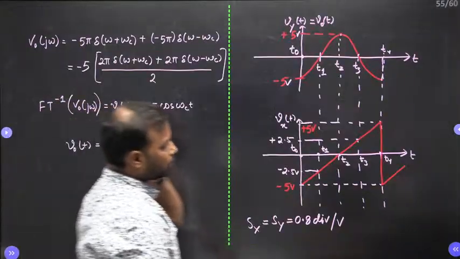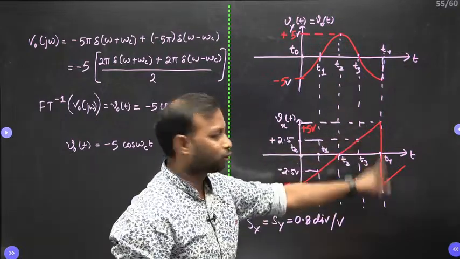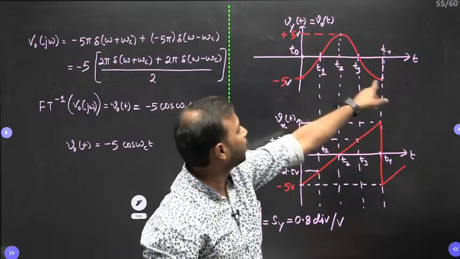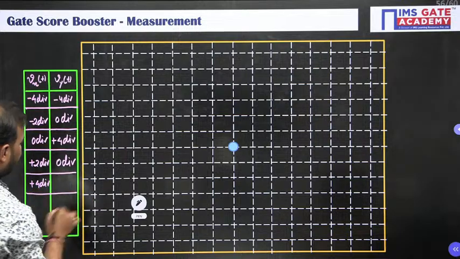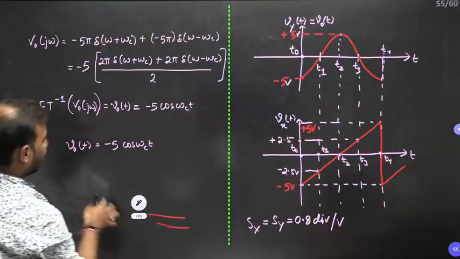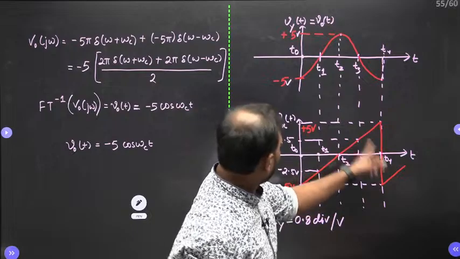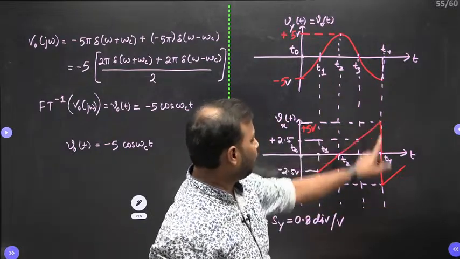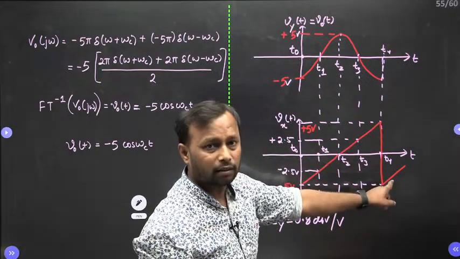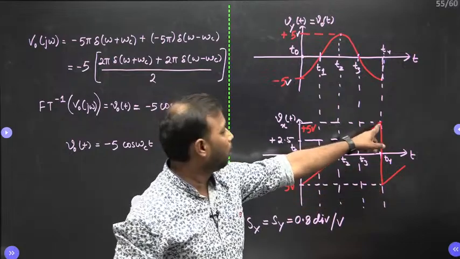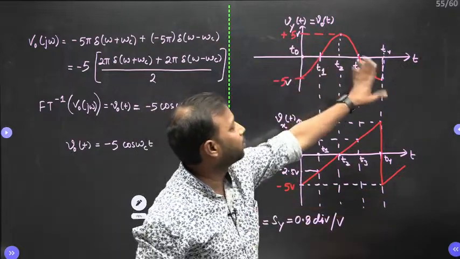Next at T4 we are having plus 5 volt, 2.5, all the values. So let me take only one value, which is plus 5 volt, and here it is minus 5. So Vx is positive, so plus 4 division because of plus 5 volt, and Vy is negative, minus 5, so it is minus 4 division. So my dear friend, your Vx is varying from plus 5 volt to minus 5 volt in 0 seconds, because at T4 the entire range of Vx is covered. So it is varying from plus 5 division to minus 5 division, whereas Vy remains the same.